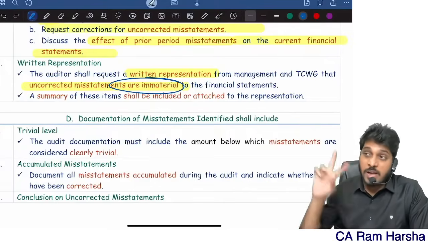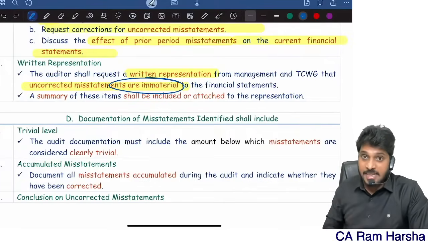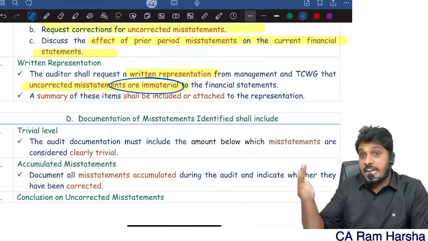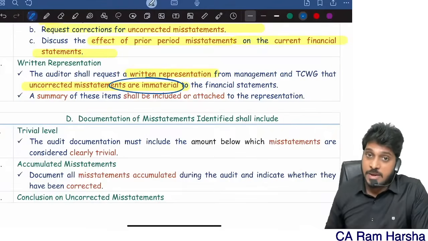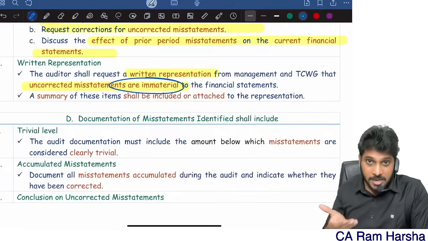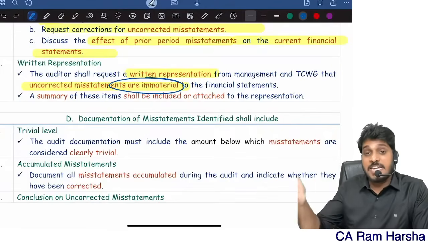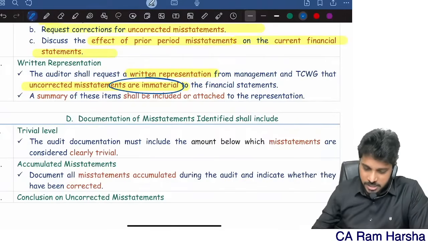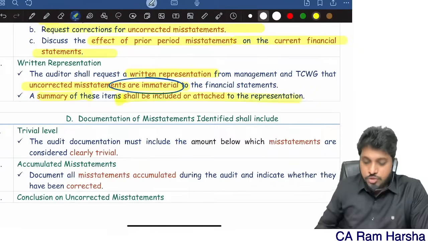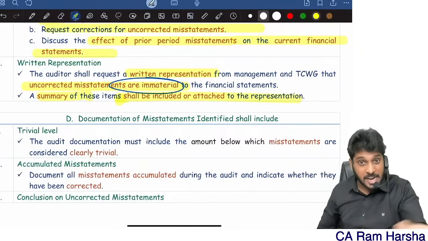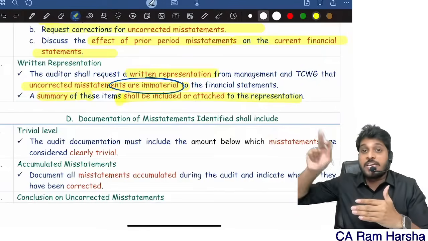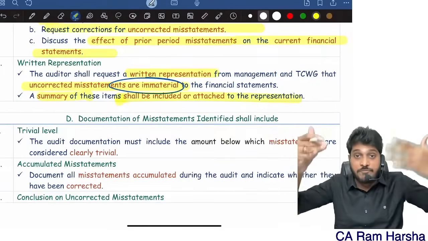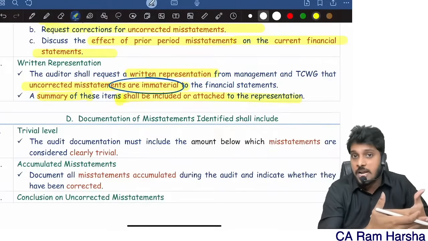Now when I ask them why they are not rectifying some mistakes, they are telling me that they're immaterial, sir. They're immaterial, sir, so we don't have to rectify them. Get a declaration that they believe they are immaterial. Get a declaration that the uncorrected misstatements are immaterial. That is the reason why top management is not correcting them. Like that, get a declaration. And what is the summary of those misstatements, corrected and not corrected? A list of mistakes communicated to the management and top management: corrected how many, uncorrected how many. A list of it also, attach it as an annexure to the written representation.